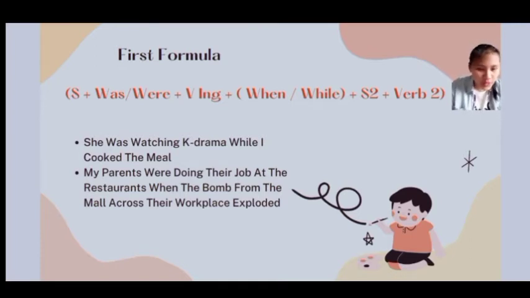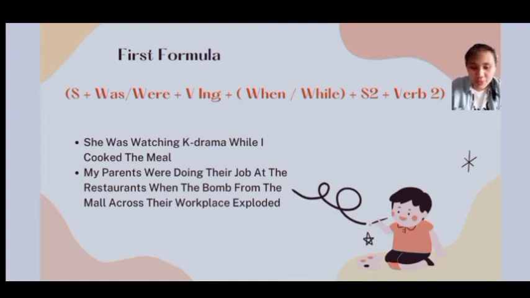The first one, she was watching K-drama while I cooked the meal. You can see that it is she was, not she were. Why? Because she is singular. So we use she was watching. Watch is the verb plus ing, watching, verb-ing. K-drama while I cooked the meal. Cooked, not cook, but cooked. Verb 2 from cook plus ed.